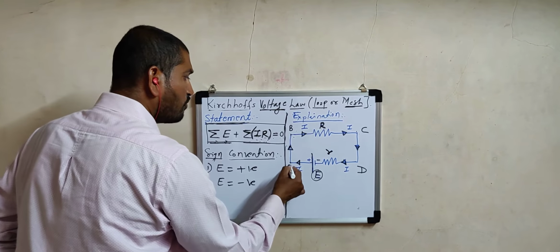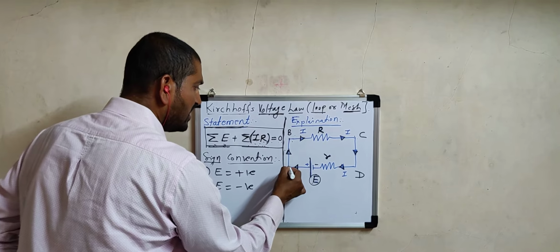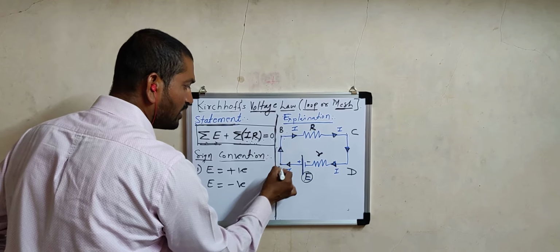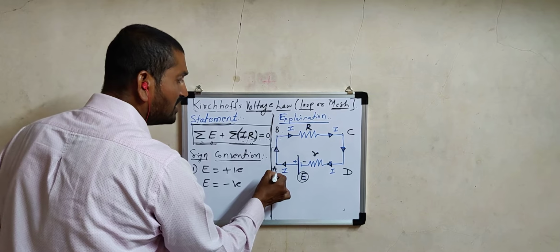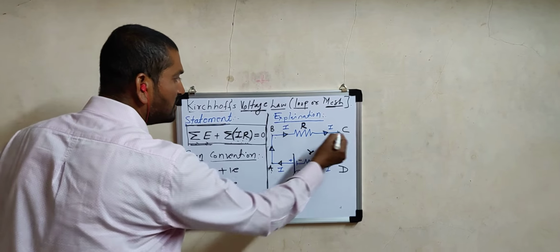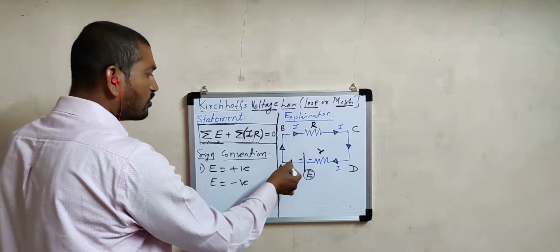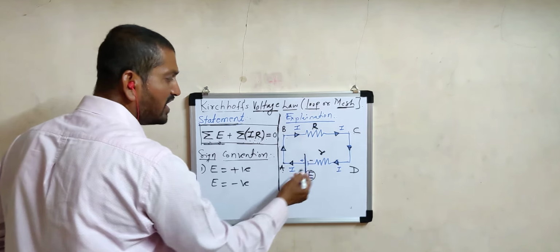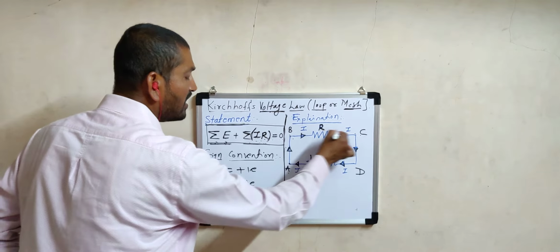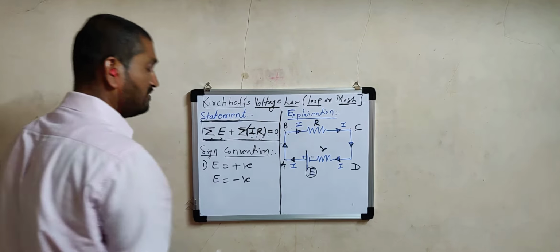Suppose different points of this circuit, say this is one point where two wires are connected together, called a junction. These junctions are labeled A, B, C and D. We know that generally current is drawn from the positive side and goes towards the negative side. Hence, we have shown the direction of current in a clockwise direction.